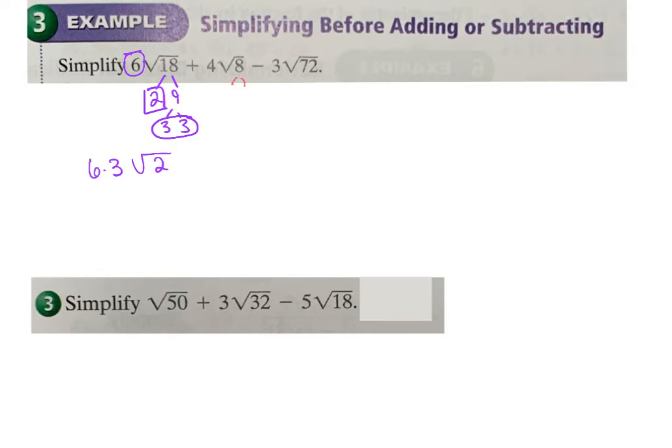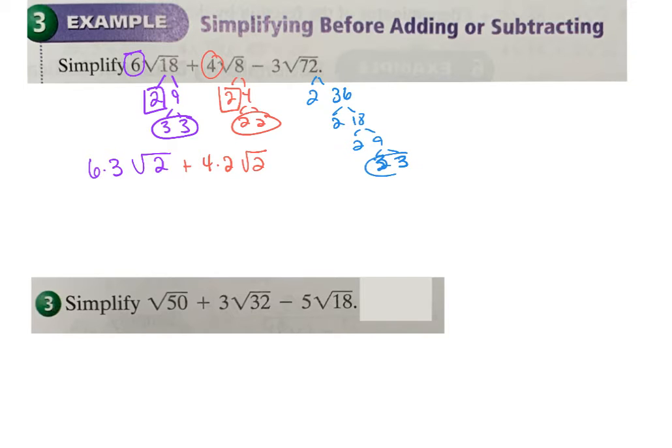For my 8, I have 2 and 4, 2 and 2. I have a group of 2s that can come out, and a 4 that is out. So I have 4 times 2 on the outside, and I have a 2 that will stay in, 2 on the inside. For the last one, 2 and 36, 2 and 18, 2 and 9, 3 and 3, right?